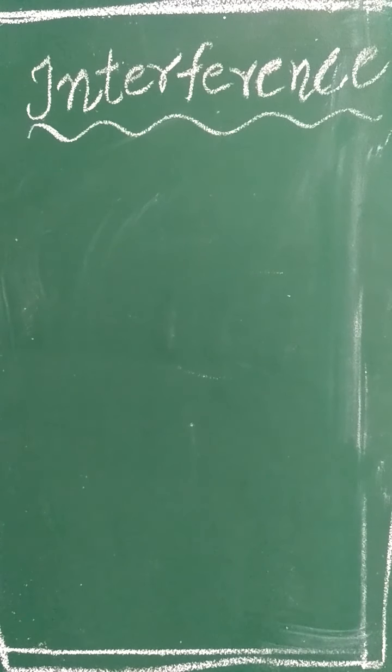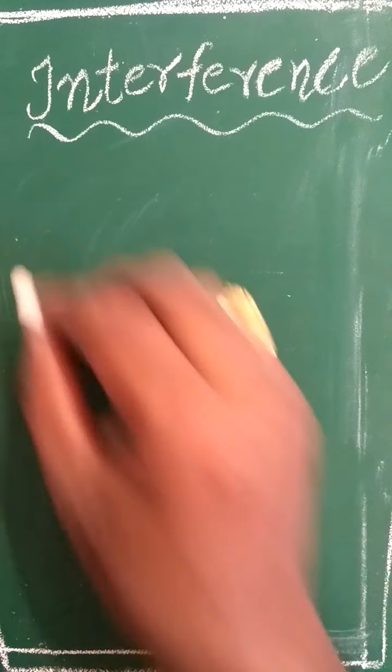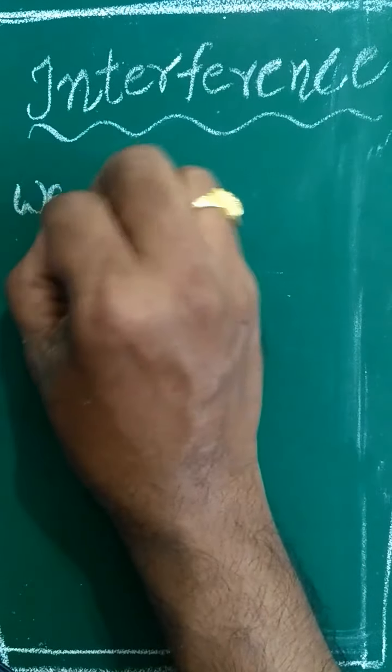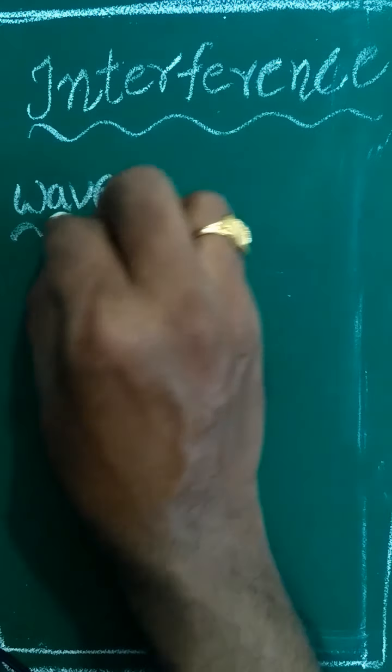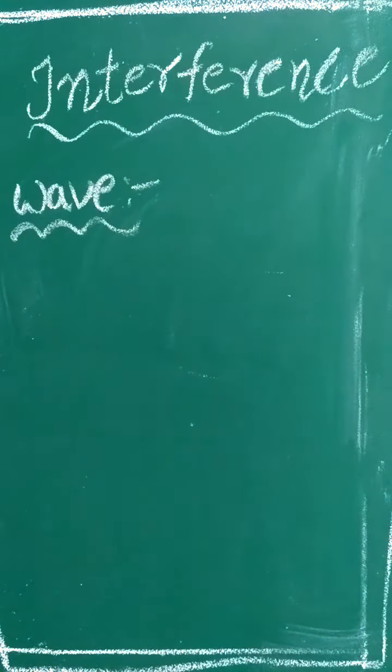Regarding that, I would like to recall some fundamentals related to the wave nature and the characteristics or properties also. First of all, wave. The disturbance created in the medium is called a wave.